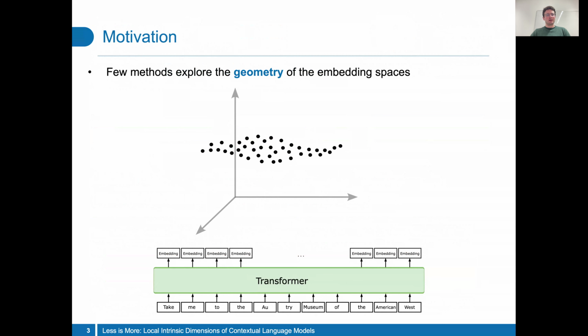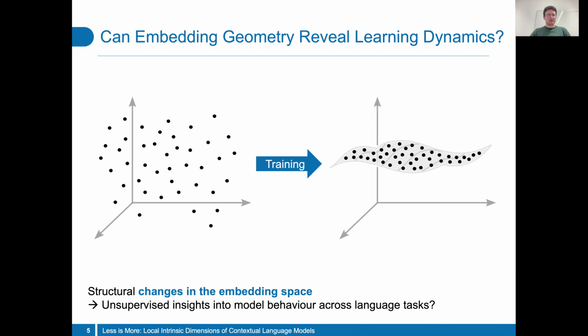In our schematic figure, the black dots represent individual token embeddings. Remember that the same token used in a different context can produce a different embedding vector. We ask whether we can uncover model behavior purely from the structure of its embedding space. More generally, during training, can structural changes in the embedding space yield unsupervised insights into model behavior across language modeling tasks? We approach this by quantifying how the local structure of embeddings changes during training.